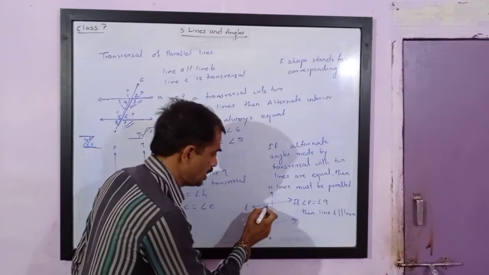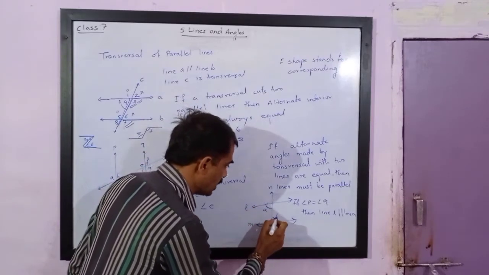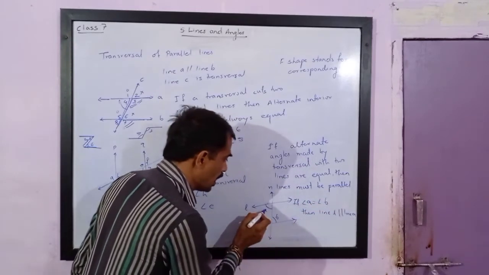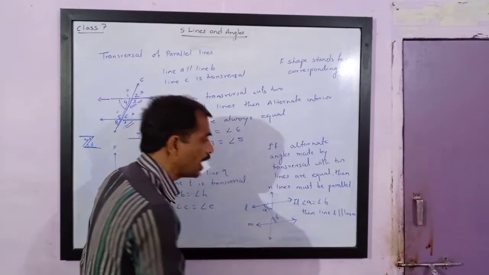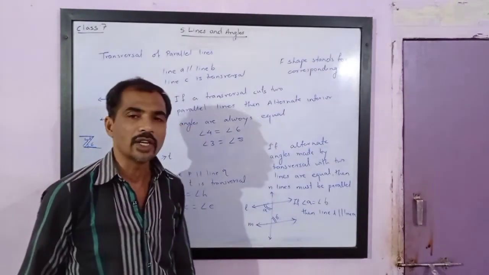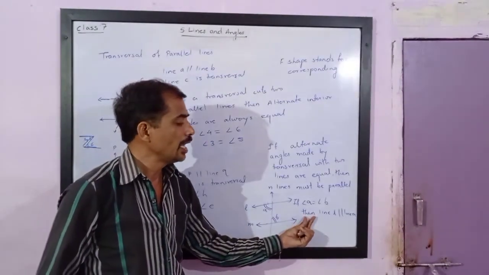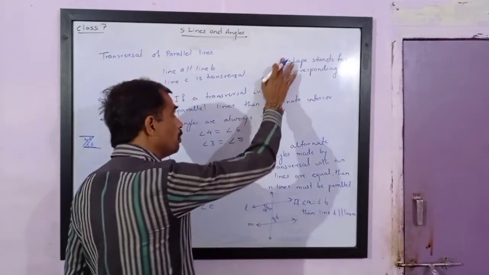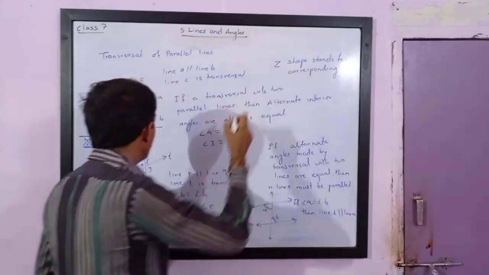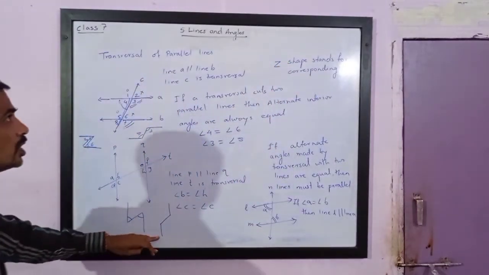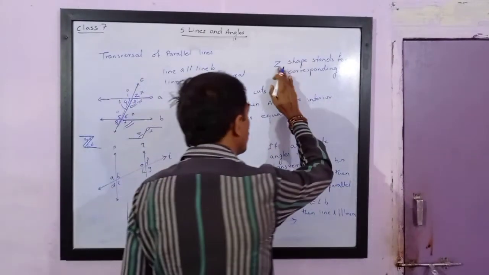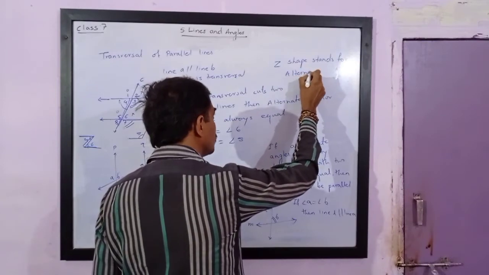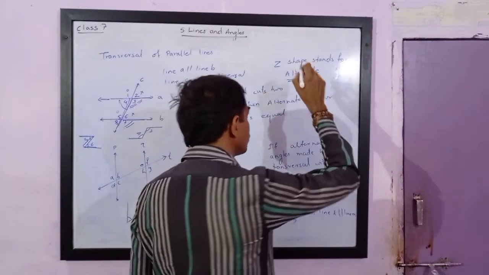Here, if this is angle A and this is angle B, and angle A is equal to angle B, note that A and B are alternate angles, and if alternate interior angles are equal, then we can say that line L is parallel to line M. Thus Z shape stands for alternate angles.